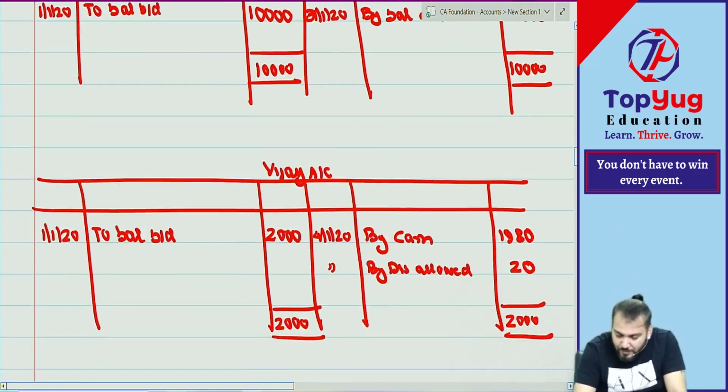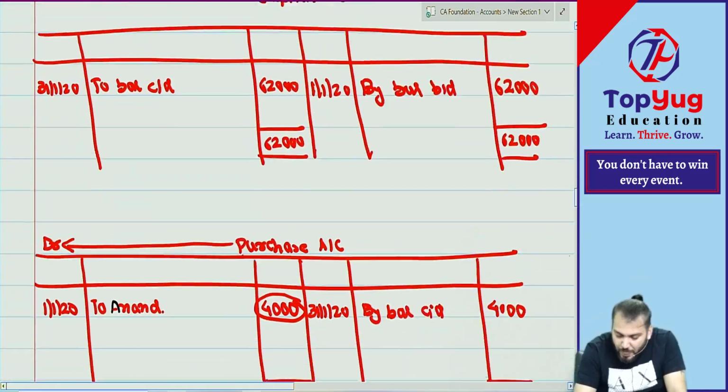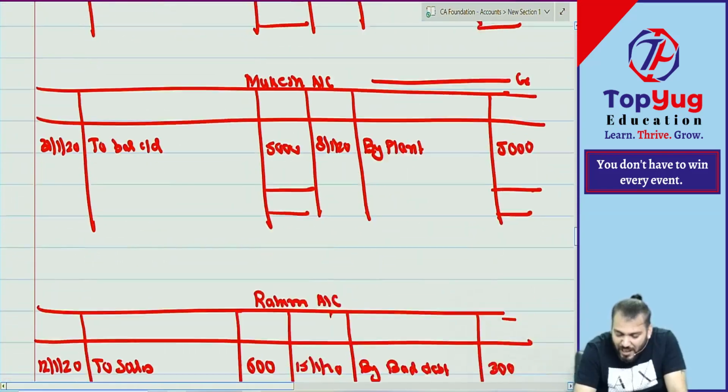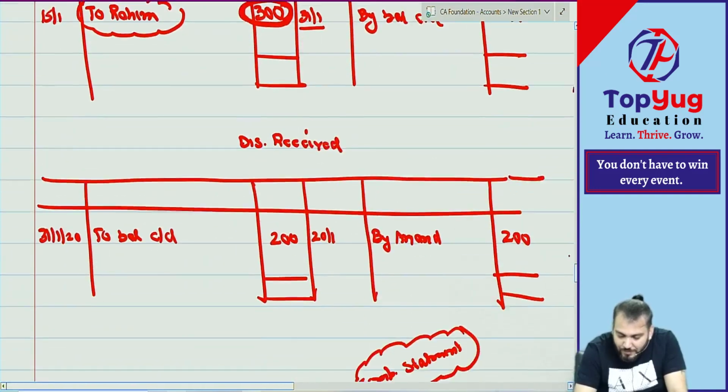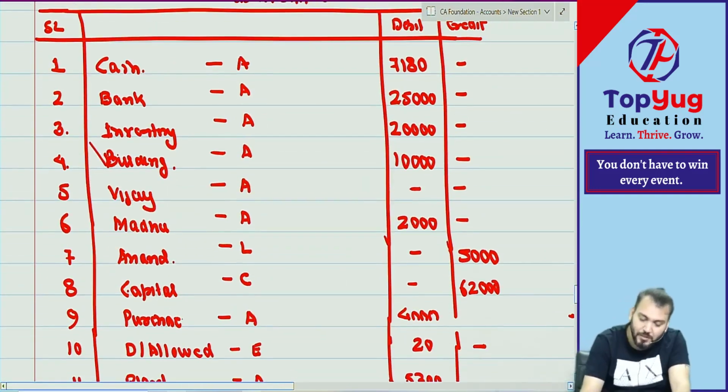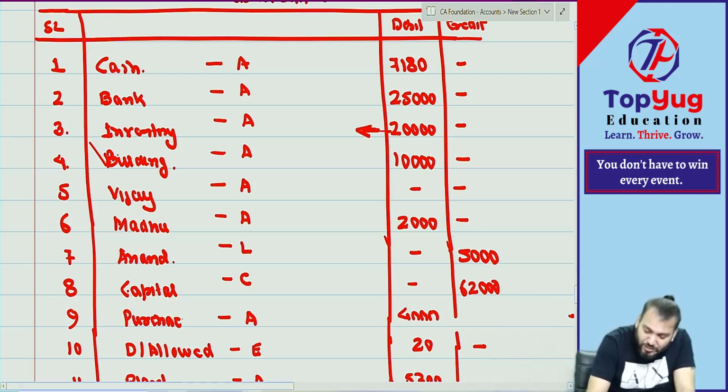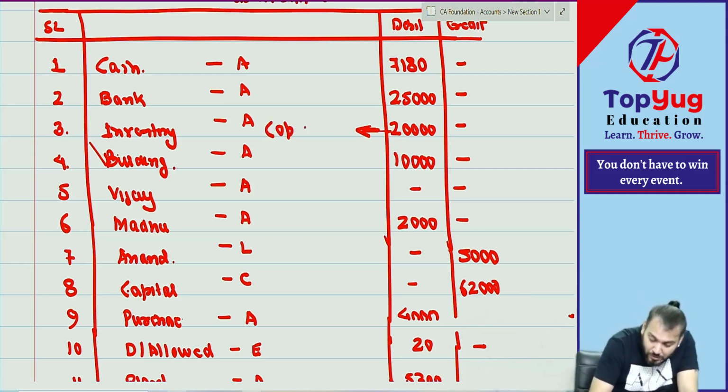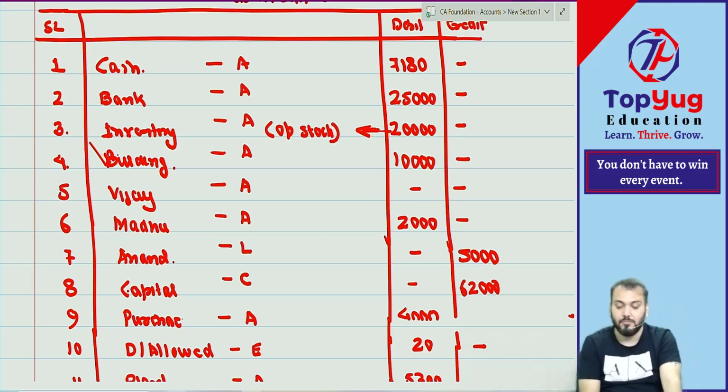Now see, in this trial balance, this is the opening, this is what? Closing balance of which? This is inventory, opening inventory, closing inventory. Means this is opening stock.